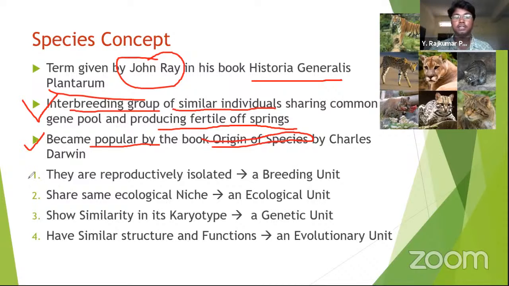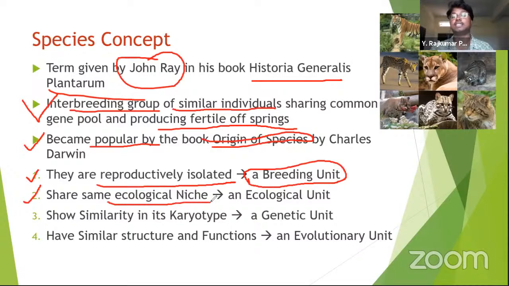What is species, and why species? Why do we need to learn about a particular species? Because they are a breeding unit. That means they are reproductively isolated, isn't it? And they share the same ecological niche. So it is also called an ecological unit.